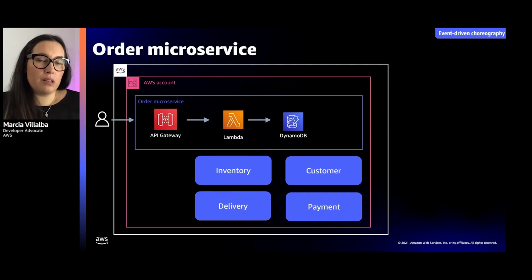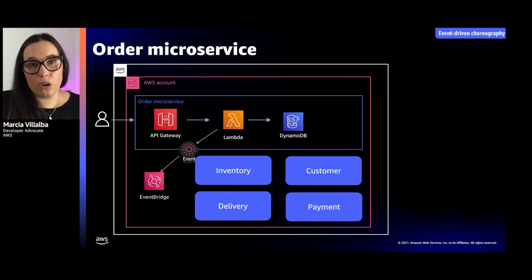And now is when it comes to the different part. This Lambda function also will put an event into EventBridge. EventBridge is our service that takes care of handling the events within your application, and it will put the create order event. In there, it will send the information like the customer, the order, and the item ID.